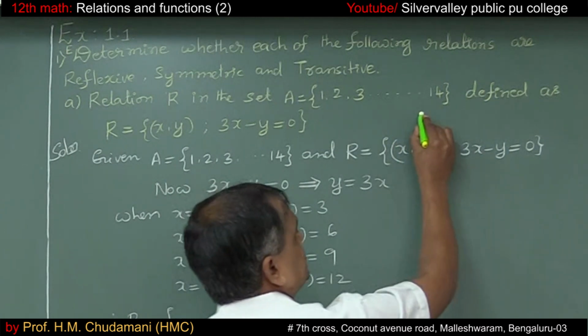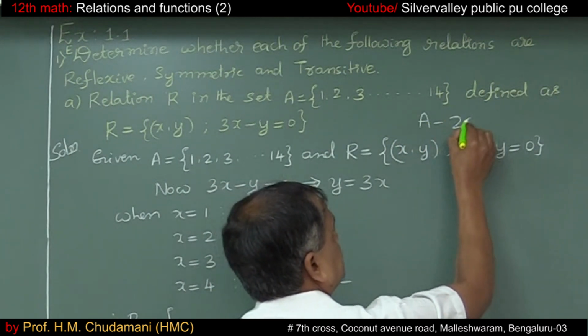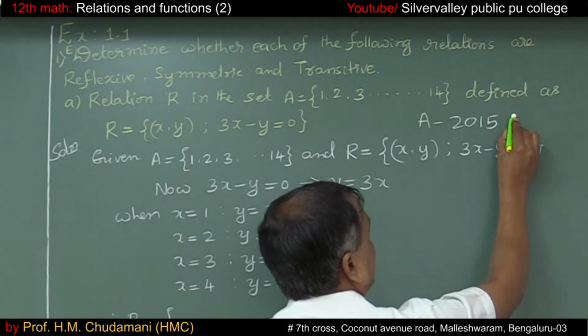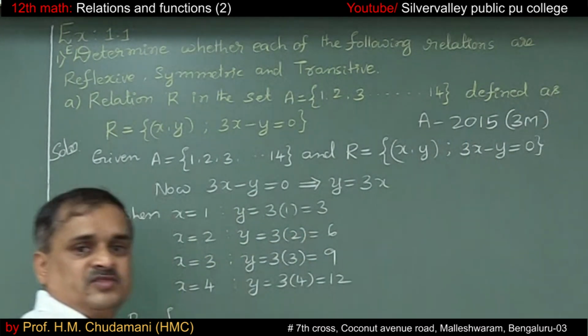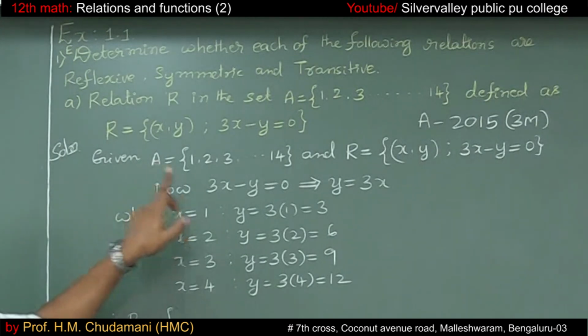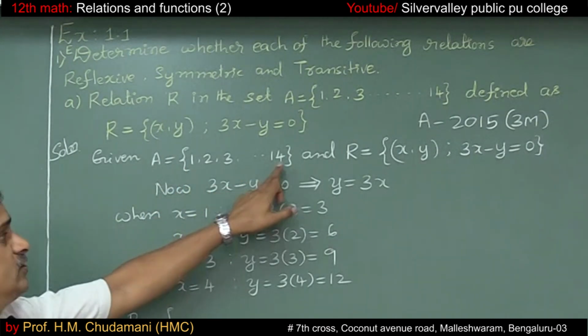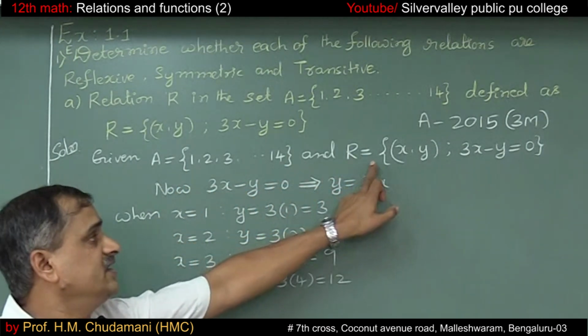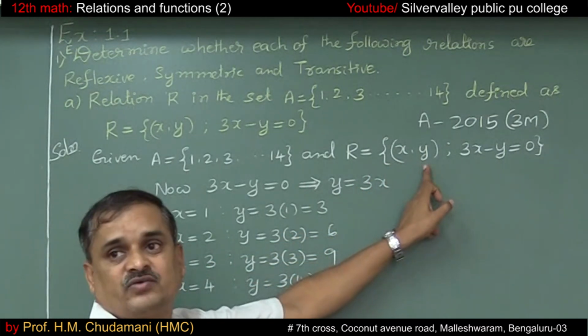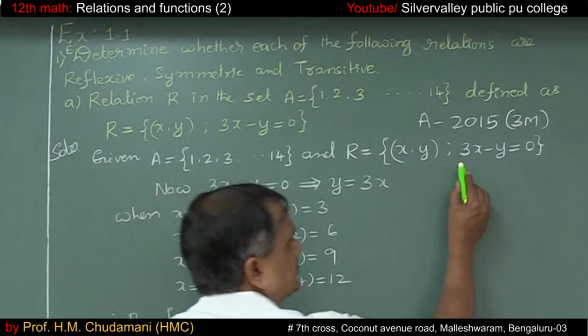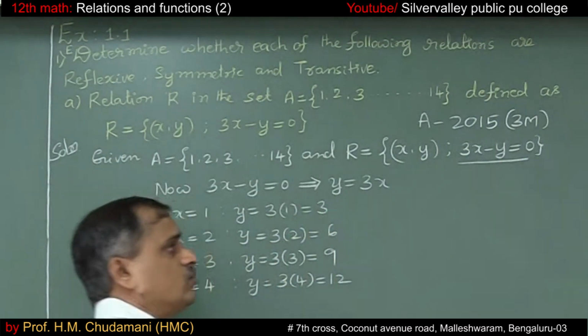This question appeared in the year 2015 annual exam for NCERT, in the 3 mark section, given the set A equals {1, 2, 3, ..., 14} and the relation R defined like this, 3x minus y is equal to 0.